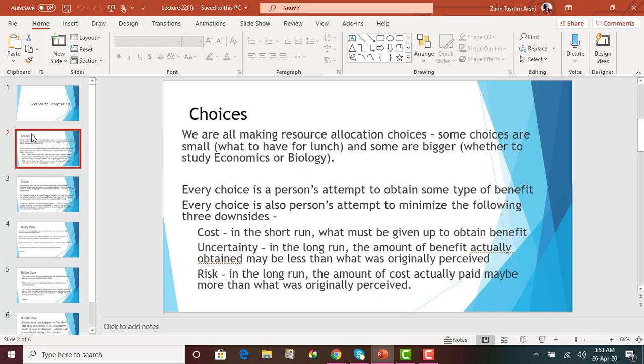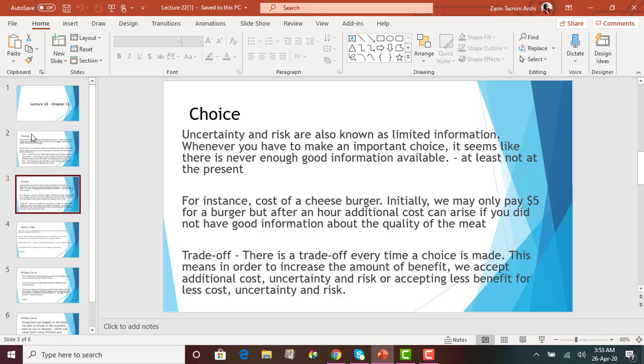So in short, when we are making choices, we want to maximize benefit, and at the same time we want to minimize cost, we want to minimize uncertainty, and we want to minimize risk. Uncertainty and risk are also known as limited information. Again, think about this. We do not know whether the car will have any cost issues within the 5 years or not.